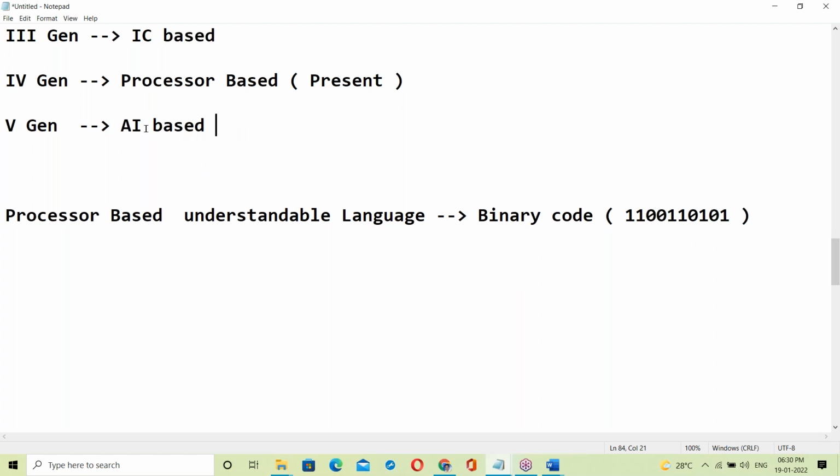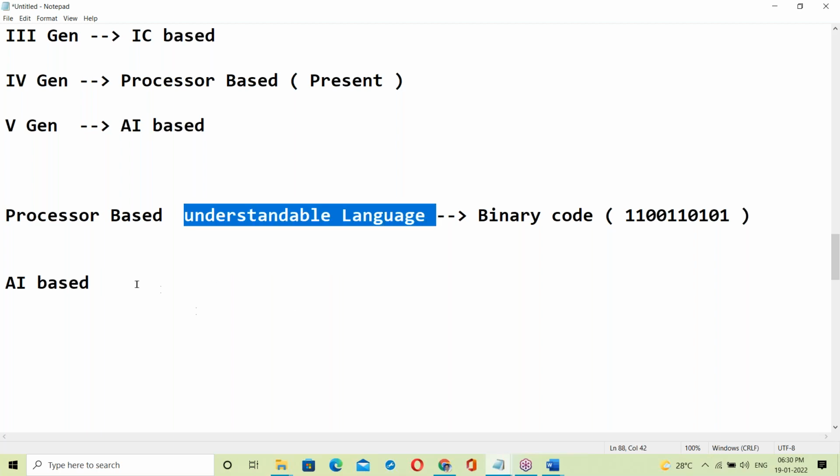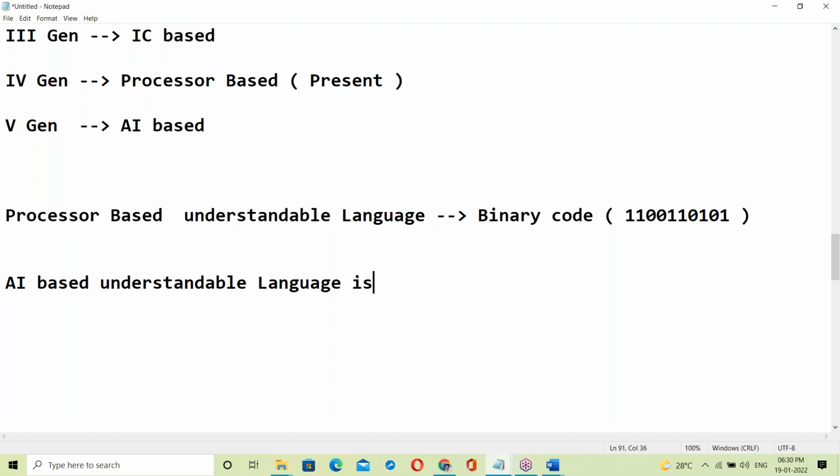What is AI based understandable language? Anyone have an idea? AI based understandable language is a high level language, like English. No, we can't say exactly Python. AI based tools may be using Java, Python, R language. Okay, next, machine learning, ML.